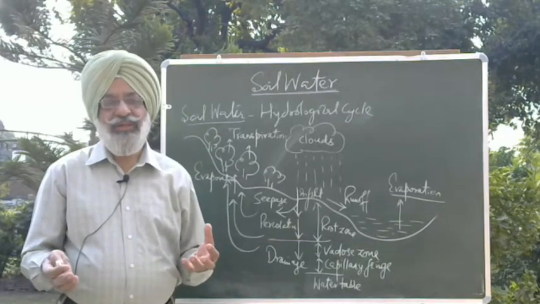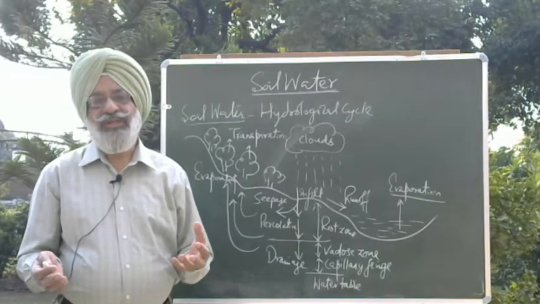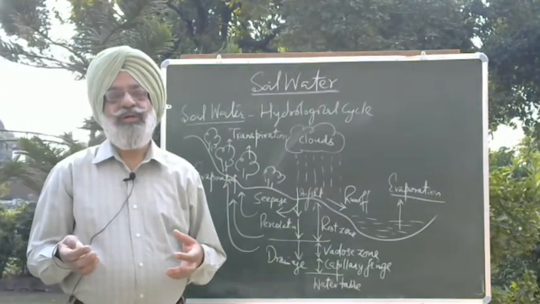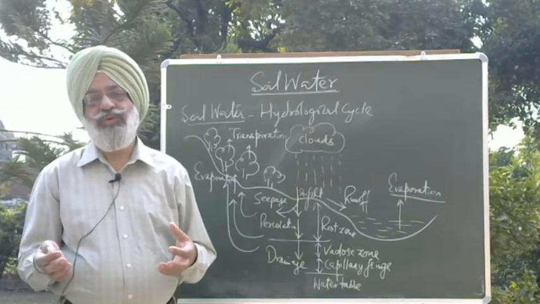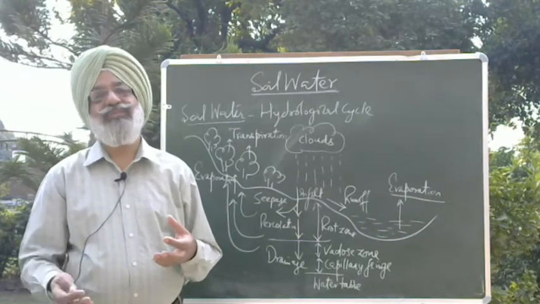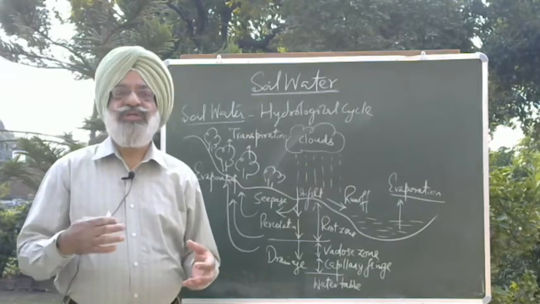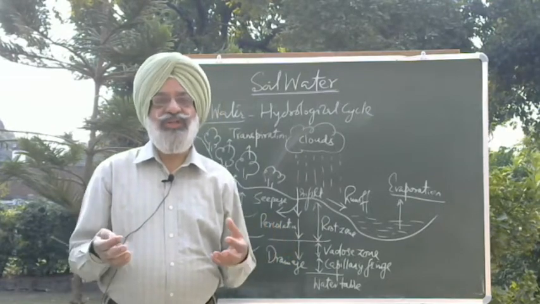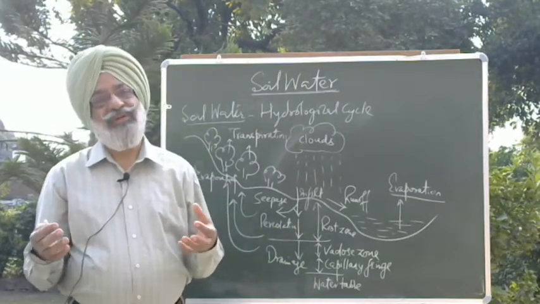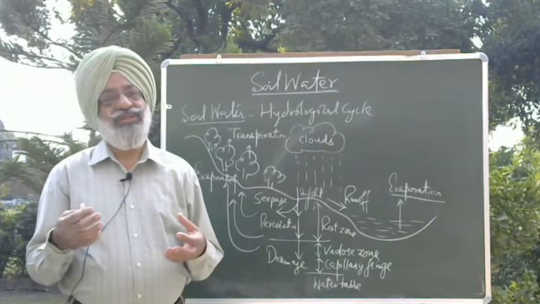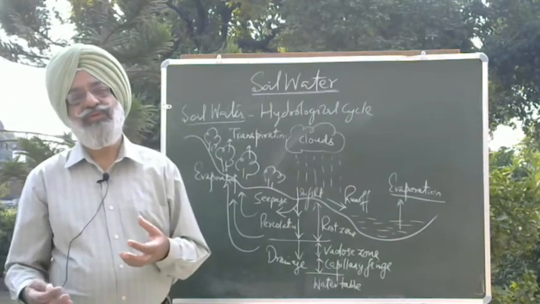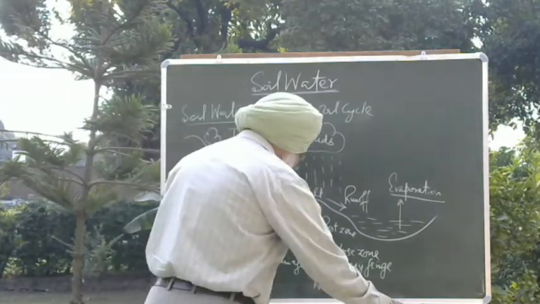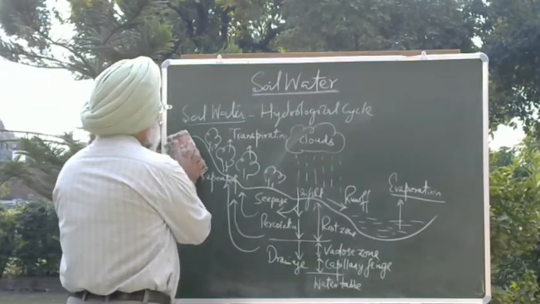And presently, in our states of Punjab, Haryana and UP, almost 78% of water used for irrigation is drawn from the groundwater source. And in Punjab and Haryana, even if drought conditions are there, still our crop yields are ensured. This is only because of the presence of groundwater which is used for irrigation purposes. So after this, let us study the structure of water.